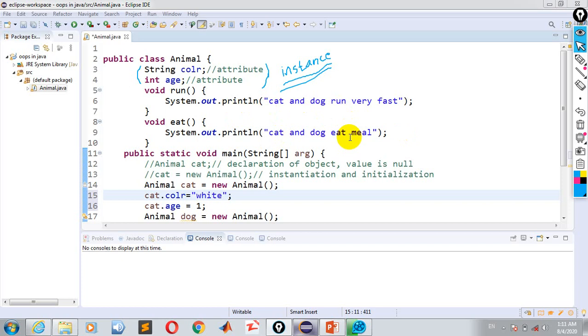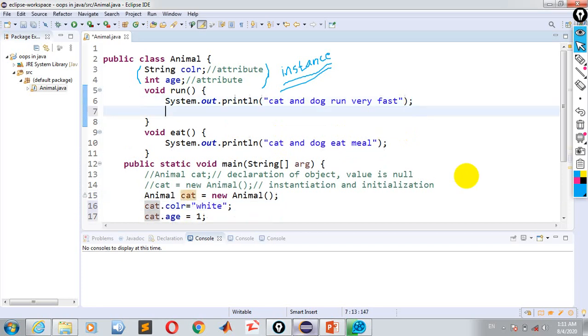Look at this, for example in this run method I'm using these attributes.